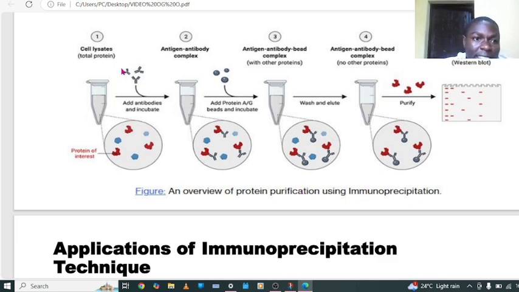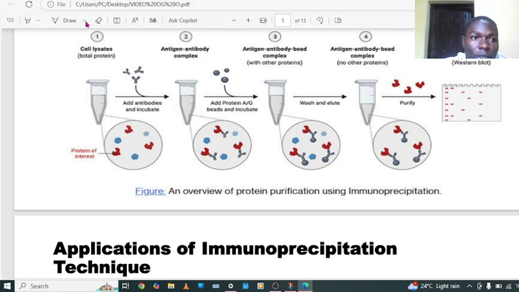Now here, with the help of this example, this is how immunoprecipitation works. So this is the sample where we are targeting the antigen or protein. To this sample, we are going to add the antibody. So let me have some marker.